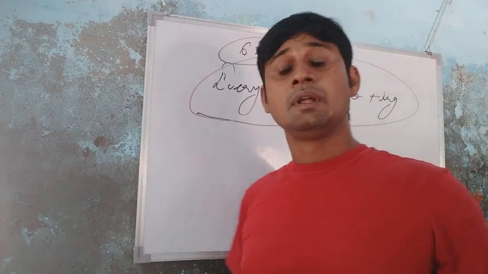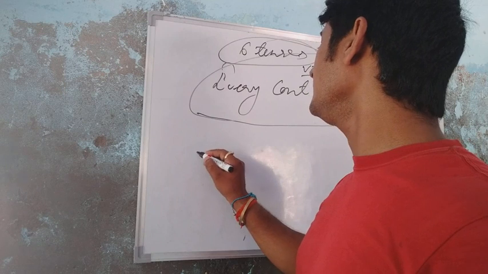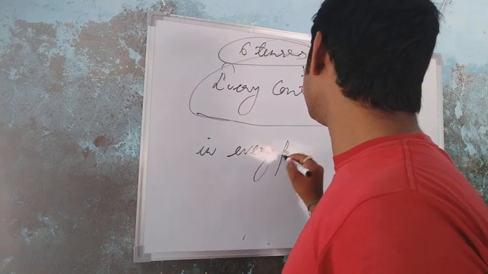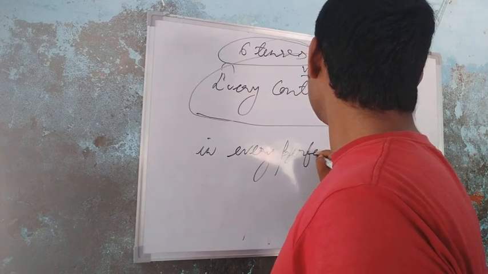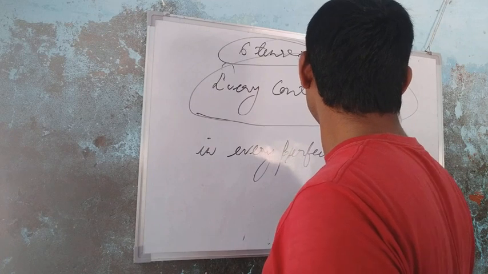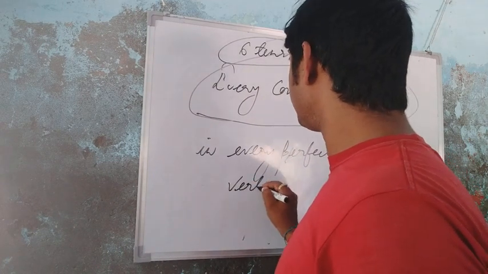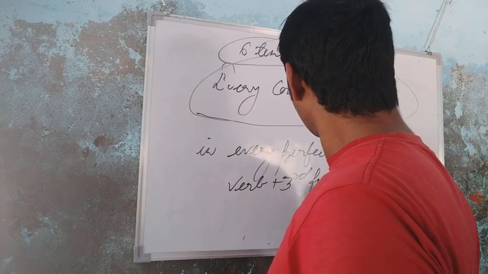Okay, students. And in every perfect tense, we use verb plus third form.